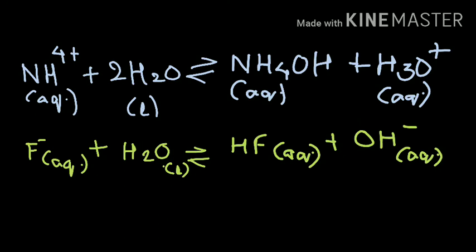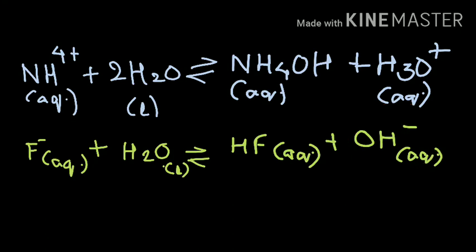It is observed that NH4 plus dissociates slightly to a greater extent when you compare it to the F minus ions. Now, why is it so? Because if you observe the first reaction, there is formation of H3O plus ions, which means the acidic component, whereas in the second reaction you see the formation of OH minus ions, which is the basic component.